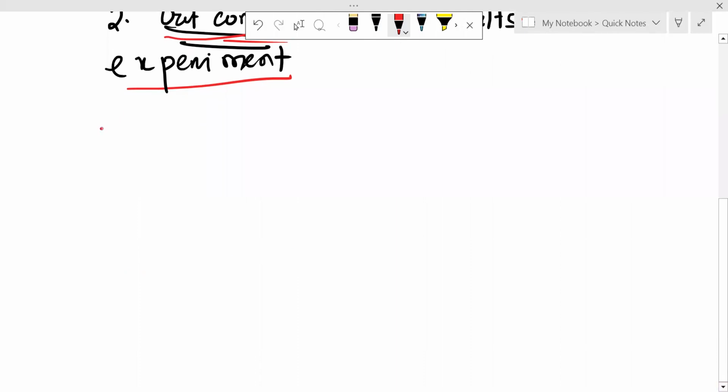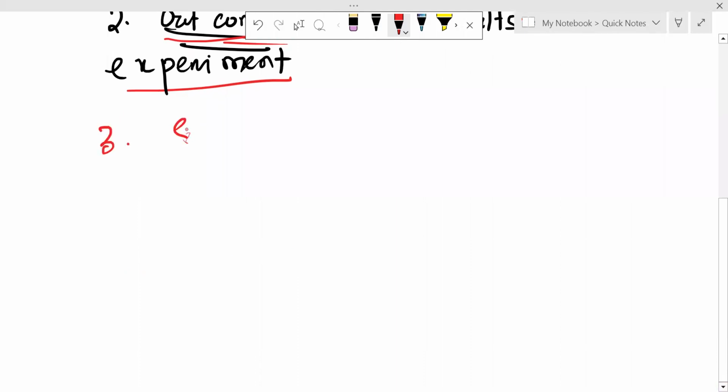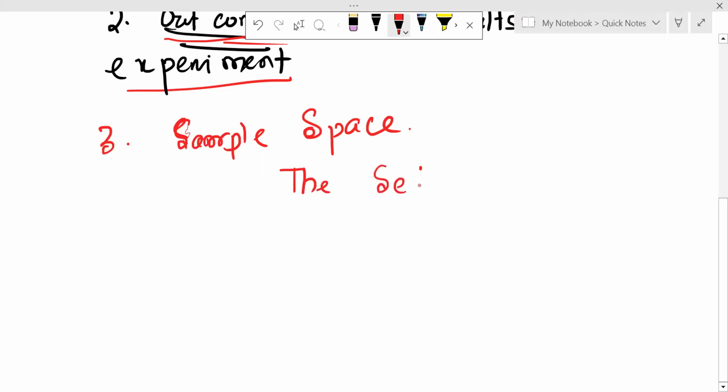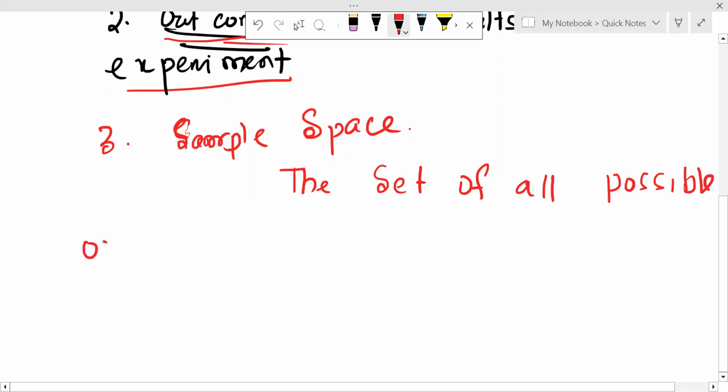Sample space. The third point we have to discuss is the sample space. What is sample space? Sample space means the set of all possible outcomes. The set of all possible outcomes is known as the sample space.